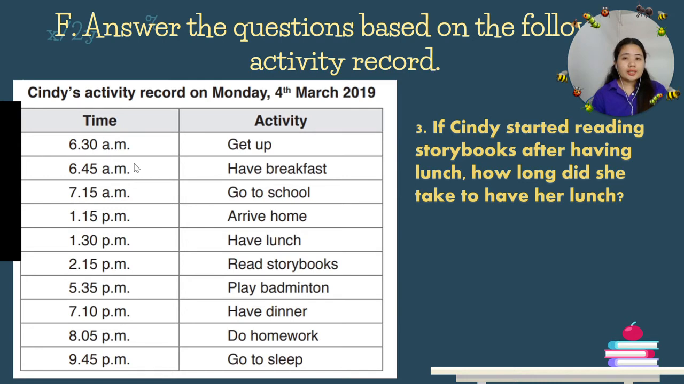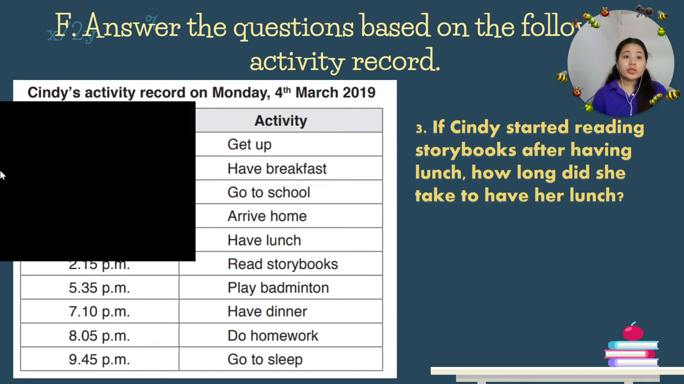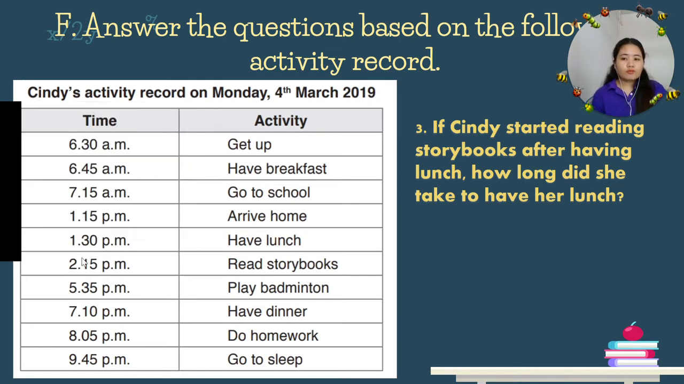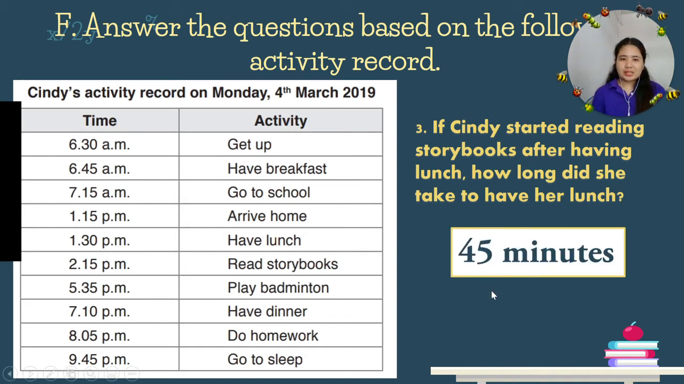Okay, so again, in 1 hour, we have 60 minutes. If this is 1:30, what will you add to 30 to make it 60? That is 30, right? So 1:30 to 2 p.m. will be 30 minutes. Then you add the 15. So 30 plus 15, the duration will be 45 minutes.